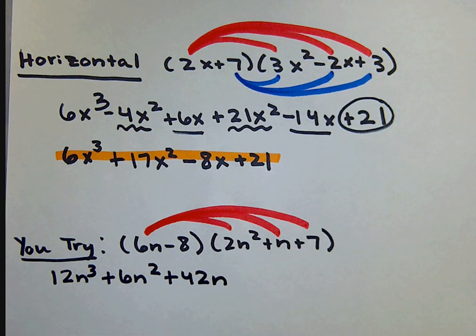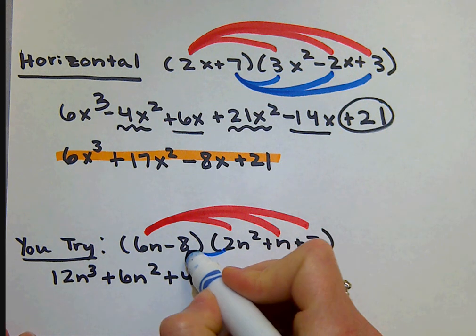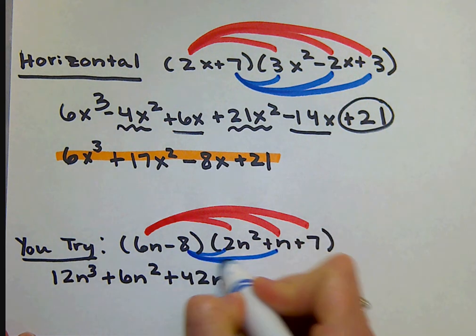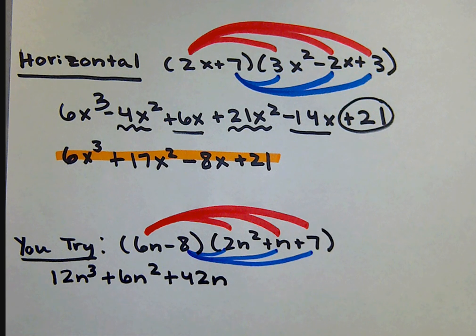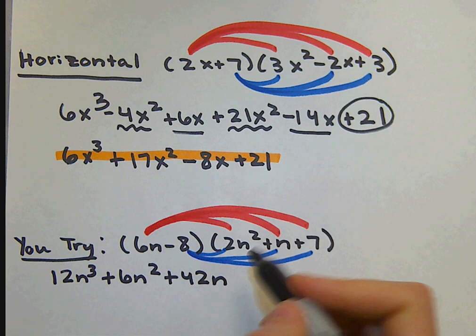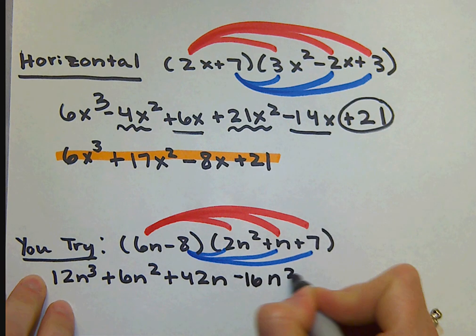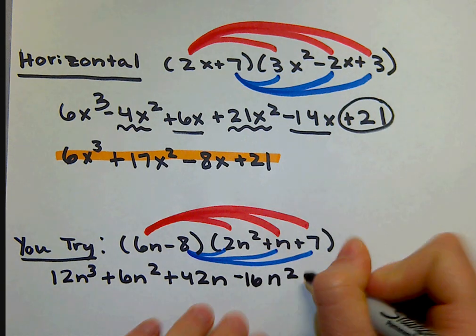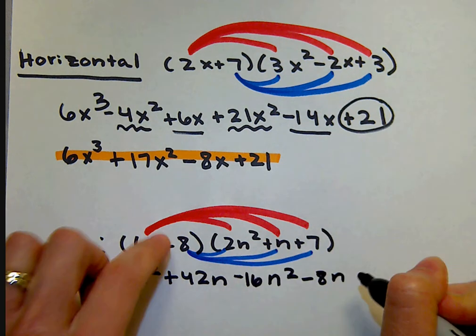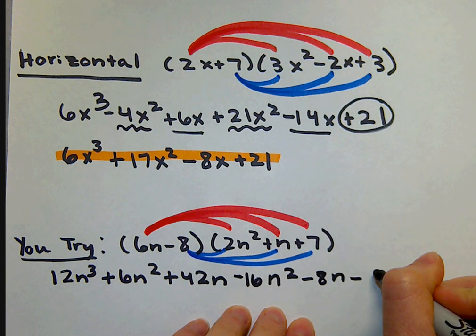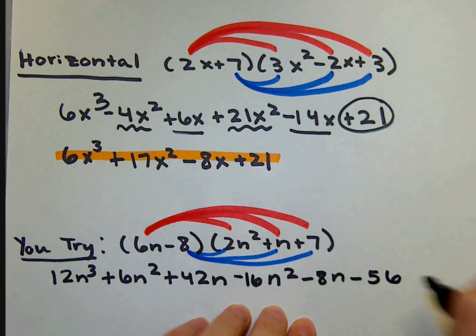But we're not done, because now we have to distribute that negative 8 to my trinomial. So now we've got negative 8 times 2n squared is negative 16n squared. Negative 8 times n is negative 8n. Negative 8 times 7 is negative 56.